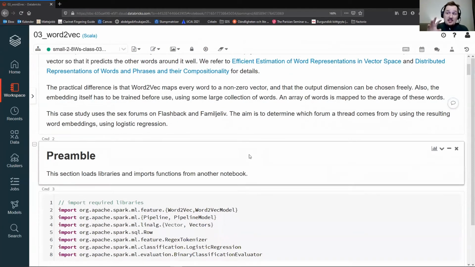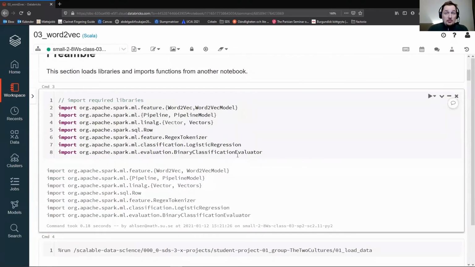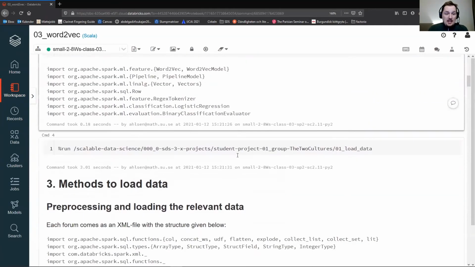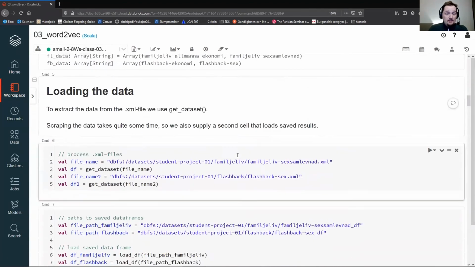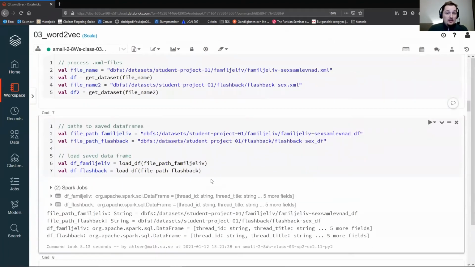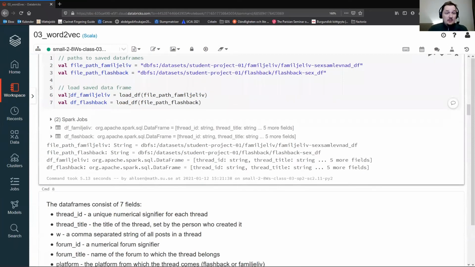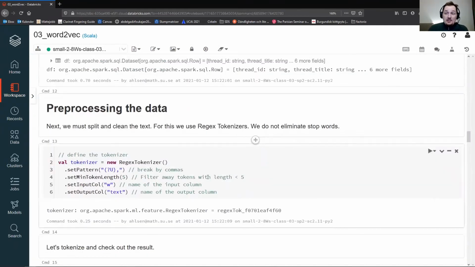And we will use the exact same forums and use logistic regression as well. So I'm going to be quite brief and just skip through the preamble and the methods to load data, because we've already done this. As before, I load saved data frames here into these. The next step is, I'm actually going to do 2 things here. First, I'm going to show you how to get the actual embedding. And then I'm going to show you how you would use that embedding in a classification scenario.